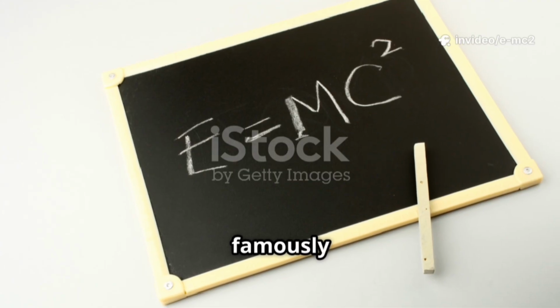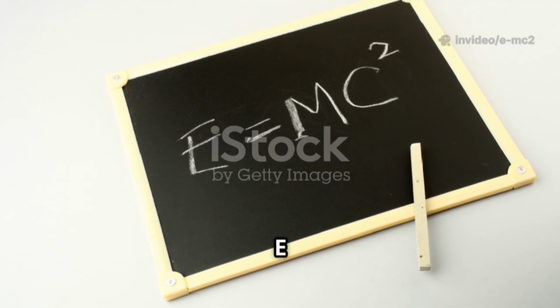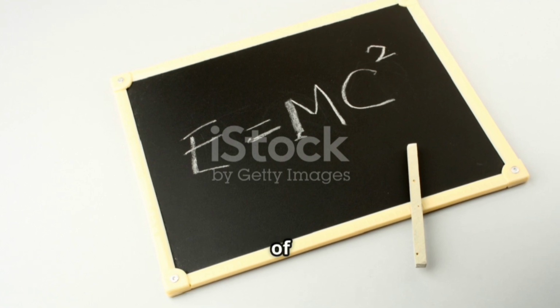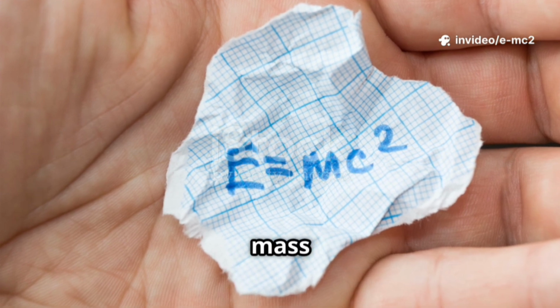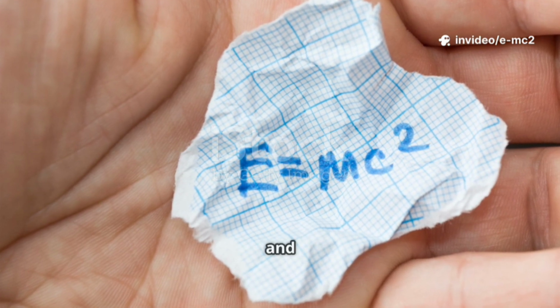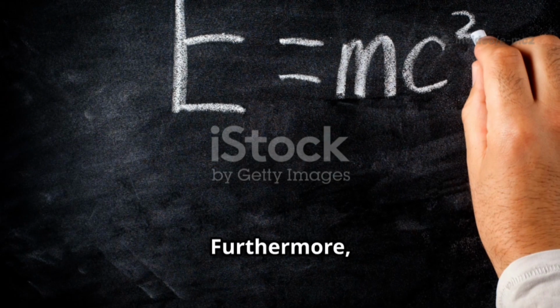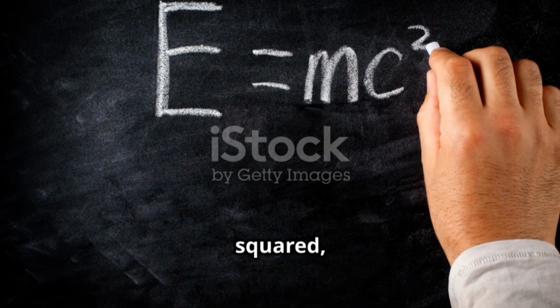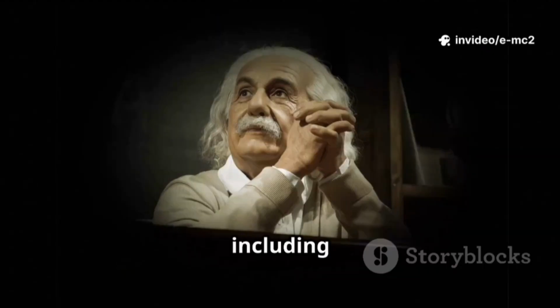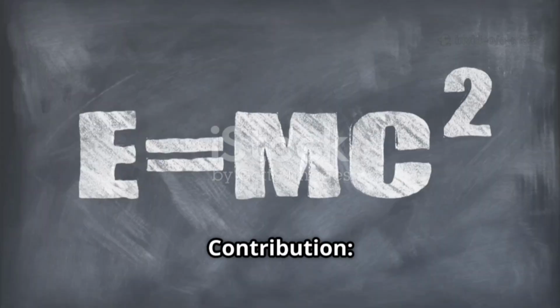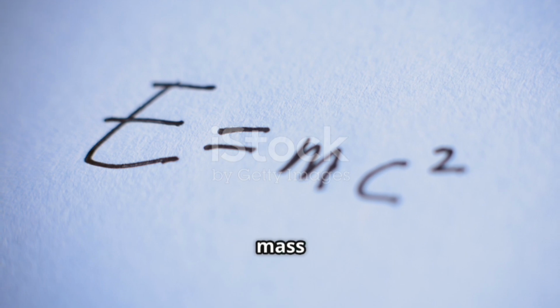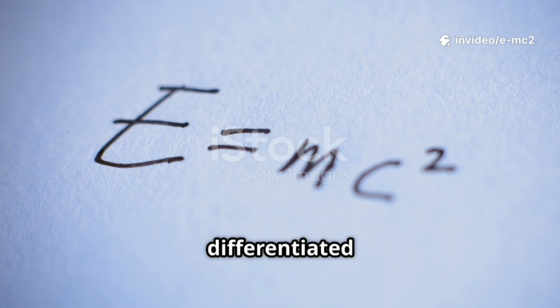While Albert Einstein is famously known for the mass-energy equivalence formula E equals mc squared, the concept of mass itself predates him. Isaac Newton, in his Principia, defined mass as the quantity of matter arising from density and bulk, distinguishing it from weight. Furthermore, the idea of mass-energy equivalence, though not in the exact form of E equals mc squared, was explored by others before Einstein, including Henri Poincaré and Olinto de Pretto. Here's a more detailed look. Newton's contribution: in 1686, Newton defined mass in his Principia as the measure of matter based on its density and bulk, and he clearly differentiated it from weight.